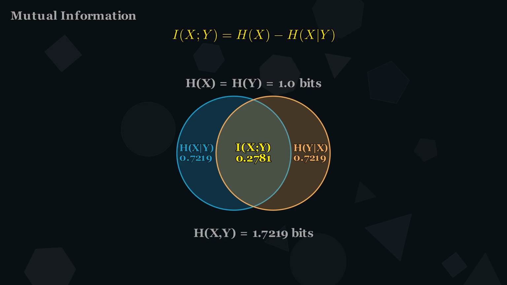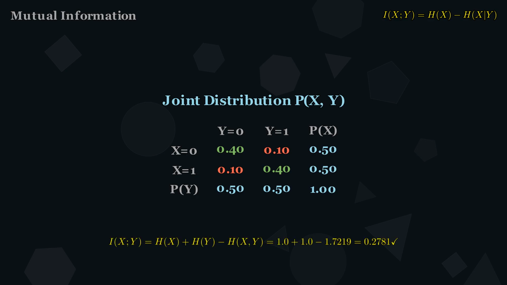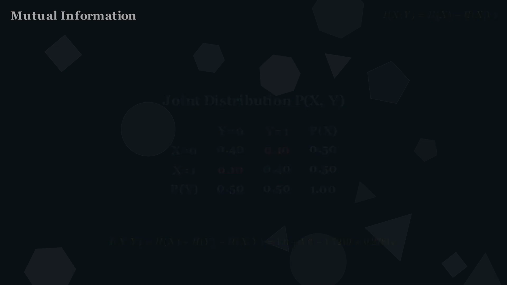The total joint entropy is 1.7219 bits. Left only plus overlap plus right only. Here is the joint distribution. When X and Y agree, probability is high, 0.4. When they disagree, probability is low, 0.1. We can cross-check. H(X) plus H(Y) minus H(X,Y) gives us 0.2781. The same answer. Mutual information connects everything we have learned.